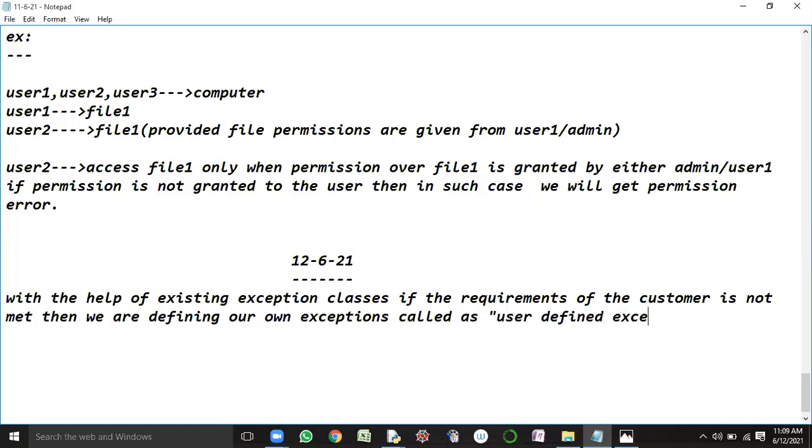User-defined exceptions. So exceptions are classes in the Python programming language, right?